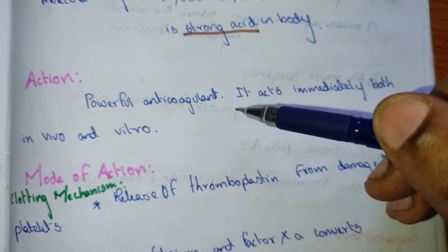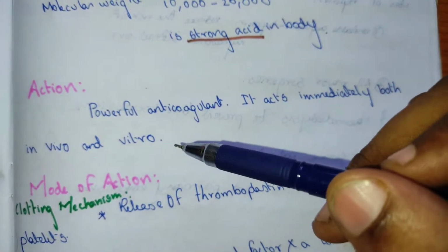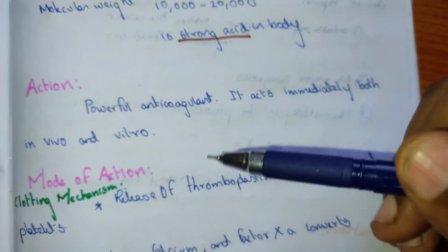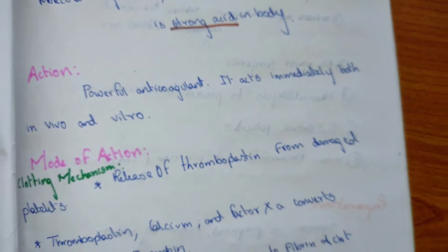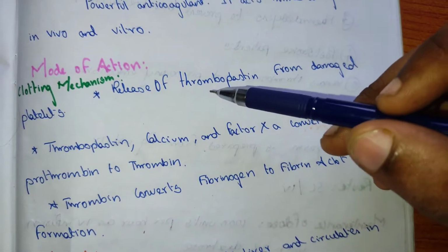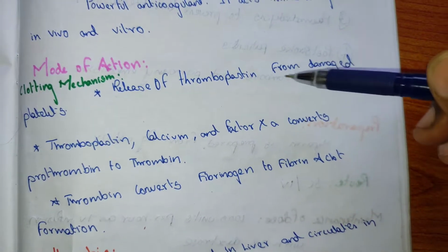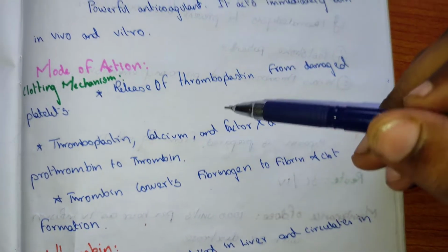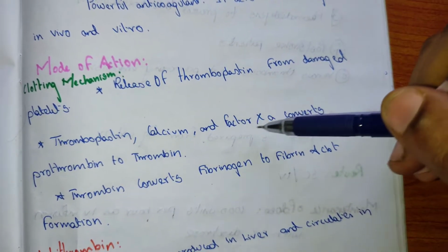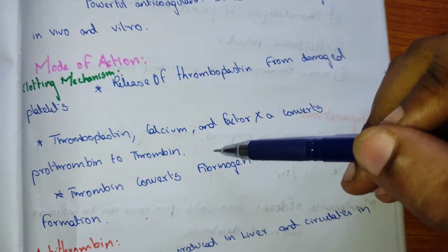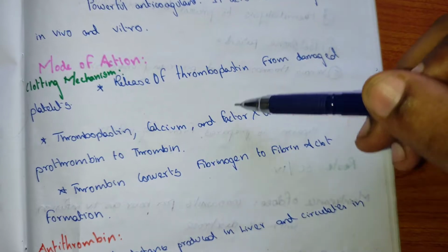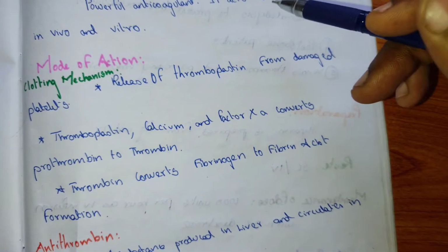Action: a powerful anticoagulant. It acts immediately in vivo as well as in vitro. It acts both inside the body as well as outside the body. The mode of action: it releases thromboplastin from the damaged platelets. The thromboplastin, calcium and factor 10A convert prothrombin to thrombin, and the thrombin converts fibrinogen to fibrin and clot formation occurs. It is the general mechanism of clotting.